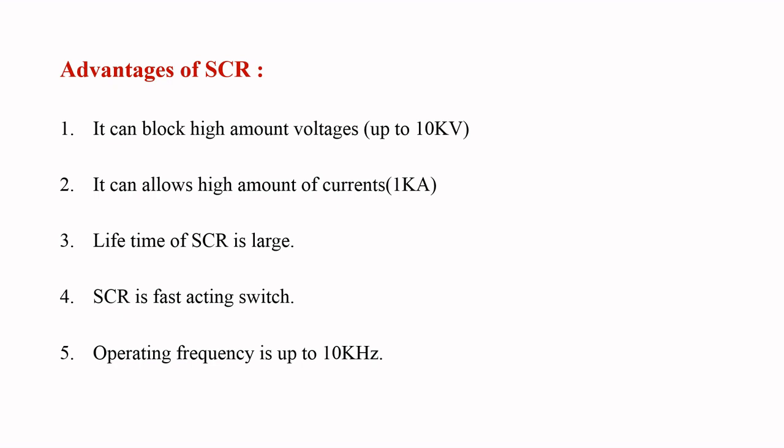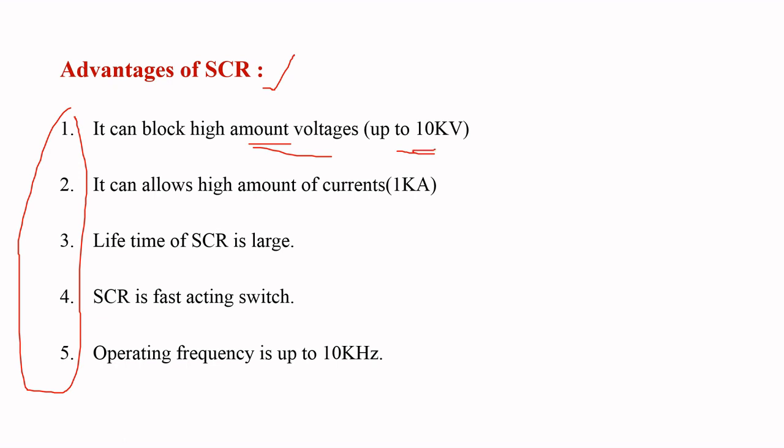Coming to the advantages of SCR, SCR has many advantages, but these are the important ones. The first one is that SCR can block high amounts of voltage. A single SCR can block up to a voltage of 10 kilovolts. The second one is that SCR can allow high amounts of current. A single SCR can allow current up to 1 kiloampere.